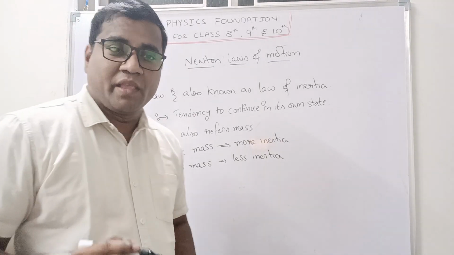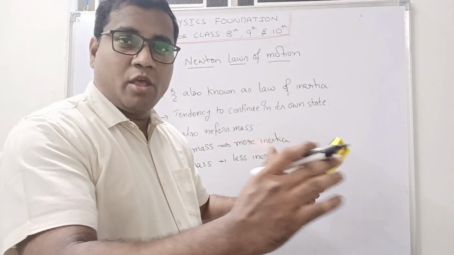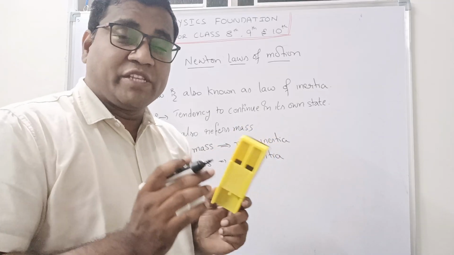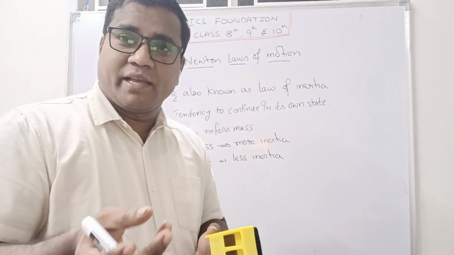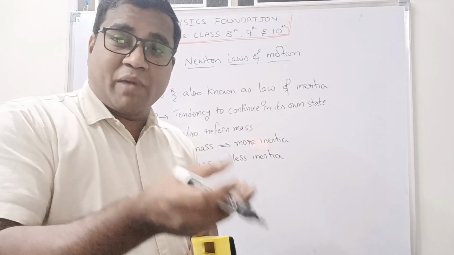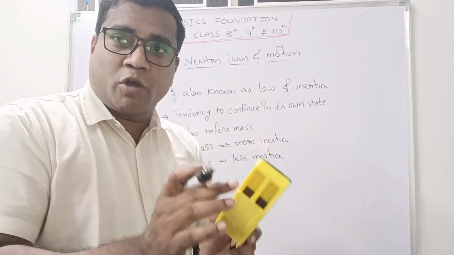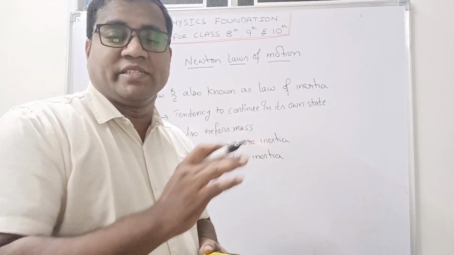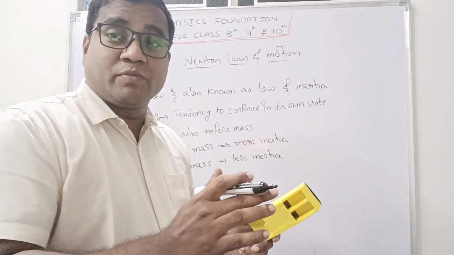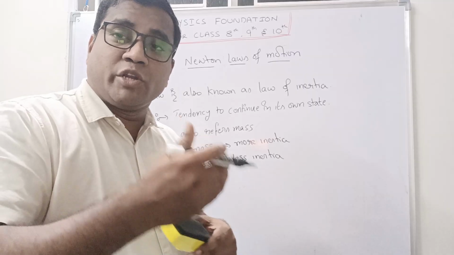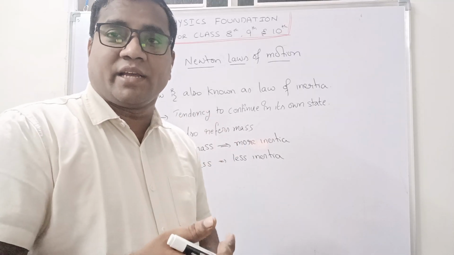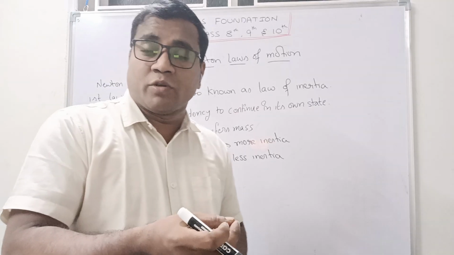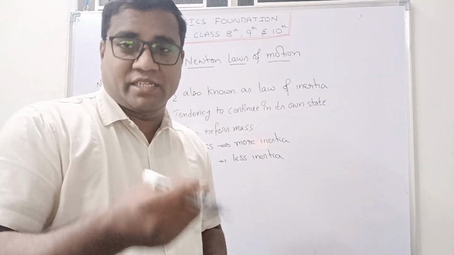For example, a heavy body is moving or a small mass is moving. Which one is easy to stop? Absolutely, it is the small mass, because a small mass is easy to stop. Heavy mass is not that easy. Heavy mass has more inertia, so it wants to continue in its own state. Less mass has less inertia, so by applying a small amount of force, we are able to change the state.